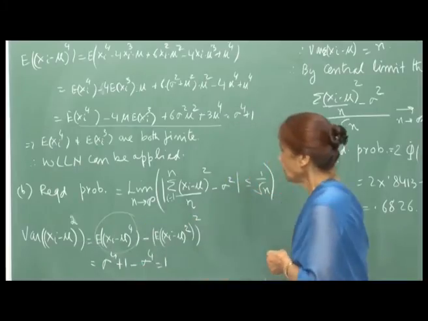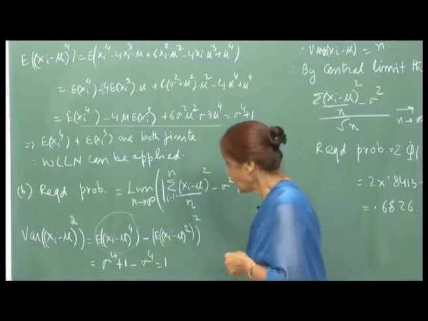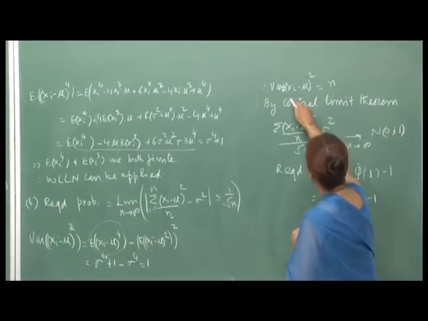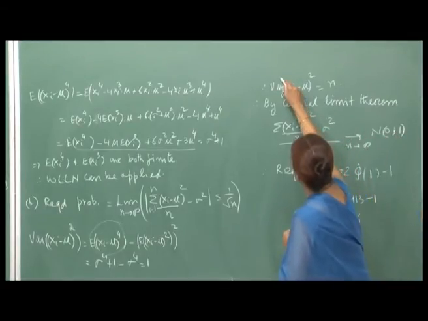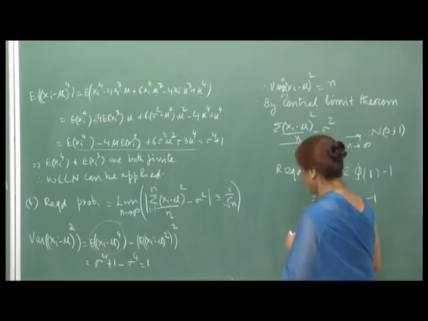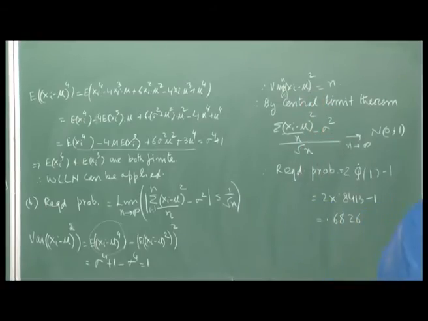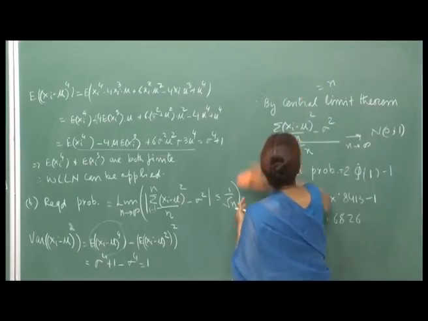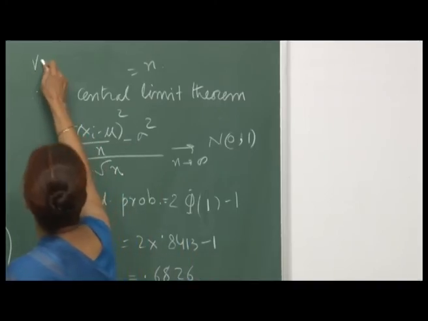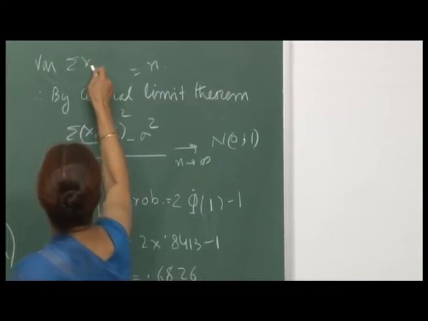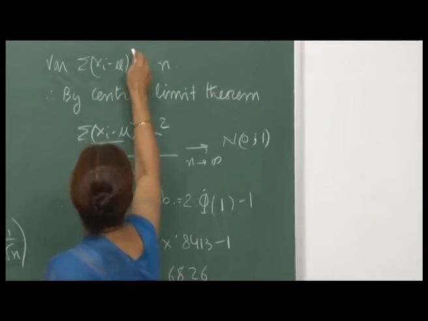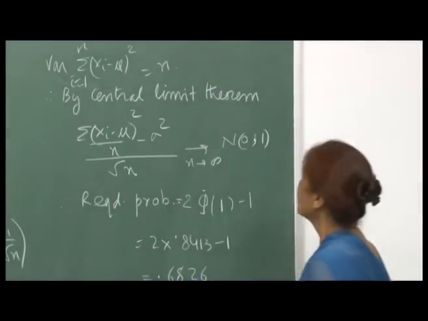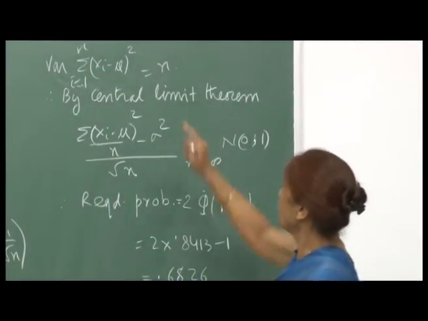So, the variance of each of these (x_i minus mu) whole square is 1, right, and therefore, the variance of the summation, maybe I can rewrite this nicely so that it is readable. So, then what we are saying is that the variance of the summation of (x_i minus mu) whole square, i varying from 1 to n, is equal to n, because each of them has variance 1.